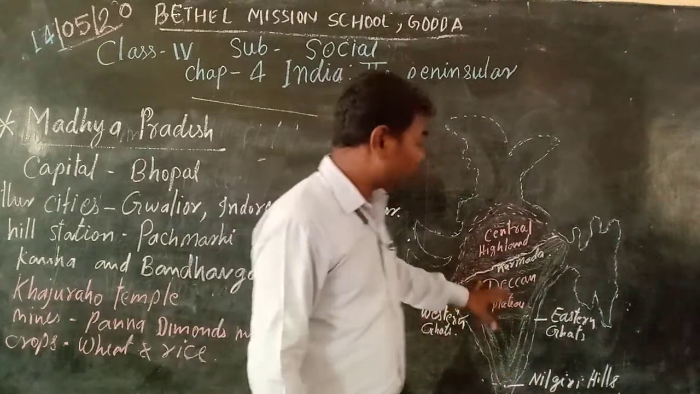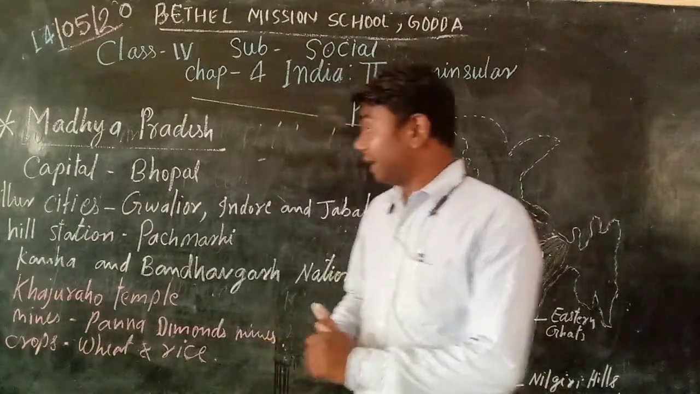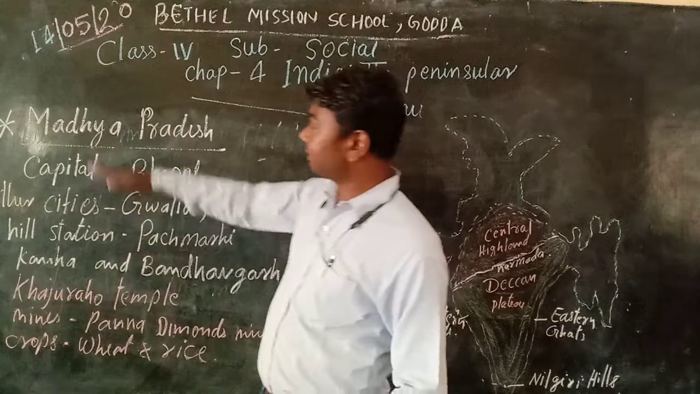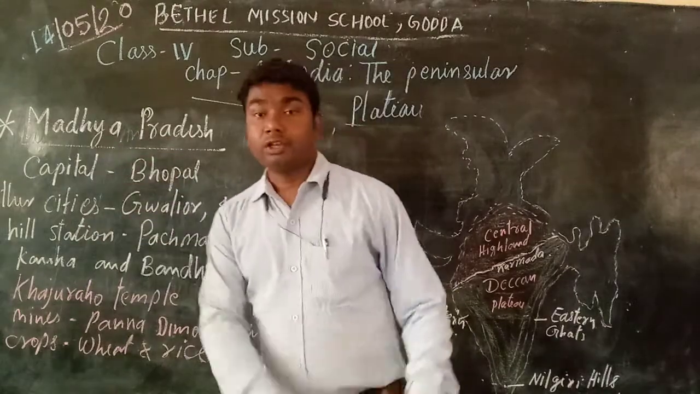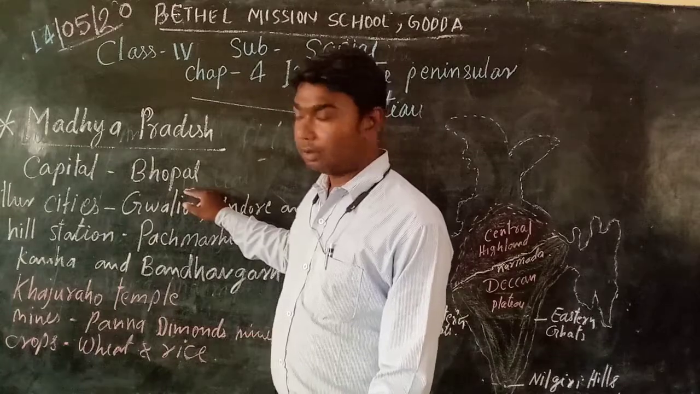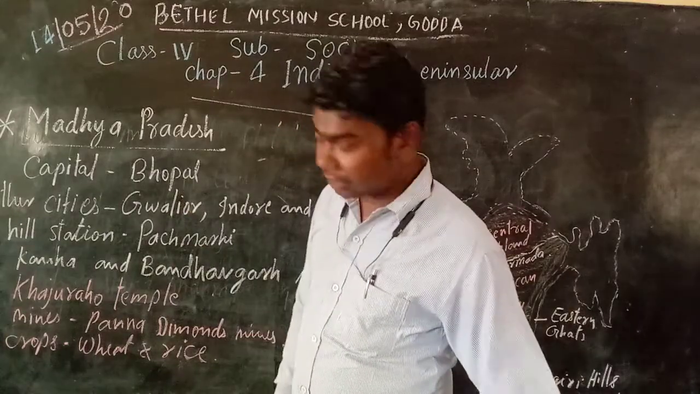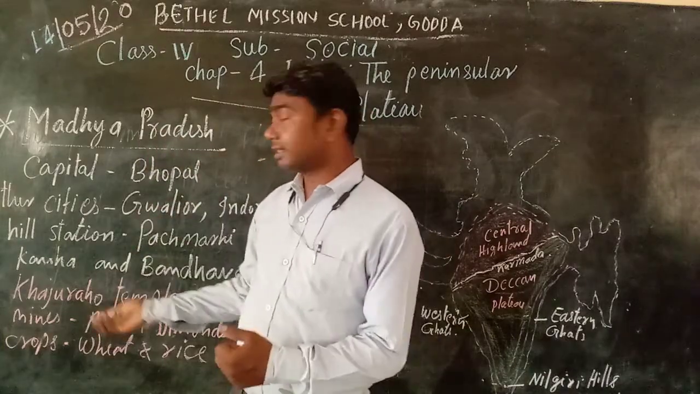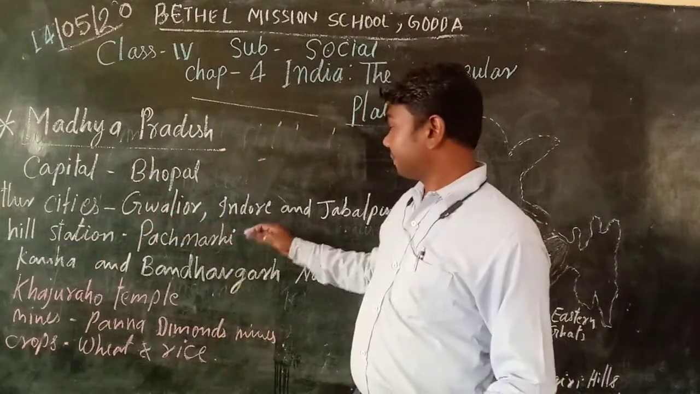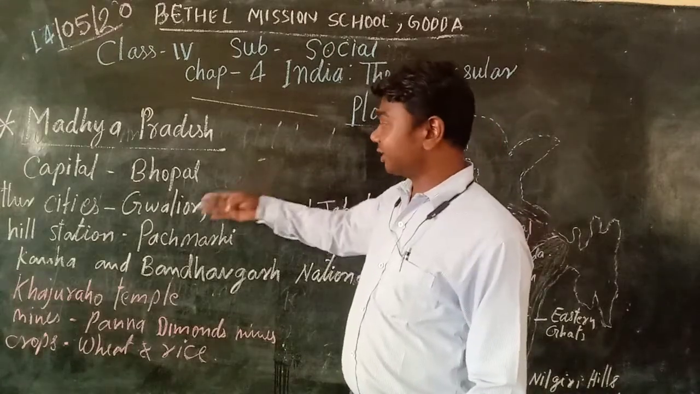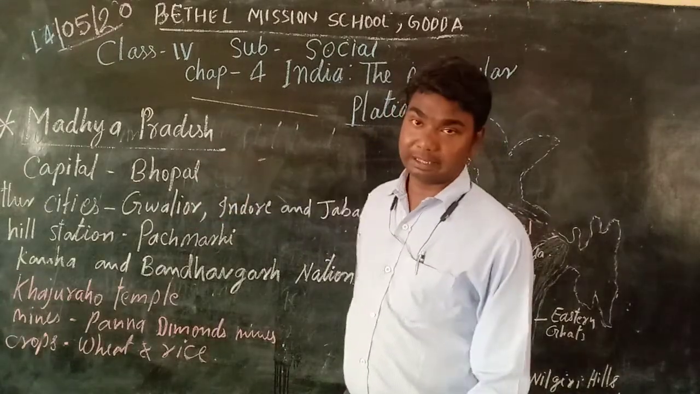Now I have told you about the states. Now we will see those states one by one. First one is Madhya Pradesh. The capital of Madhya Pradesh is Bhopal. In Madhya Pradesh, other big cities are Gwalior, Indore, and Jabalpur.